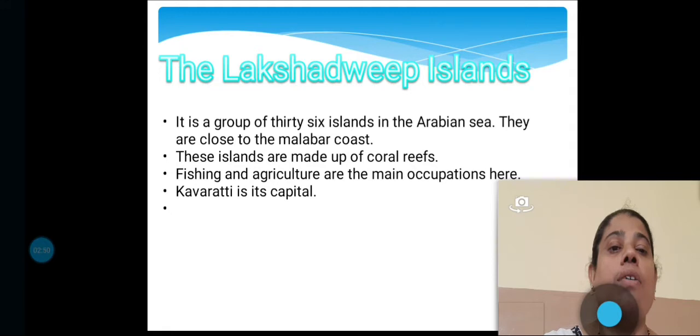Fishing and agriculture are the main occupations here. The capital of the Lakshadweep Islands is Karavati.